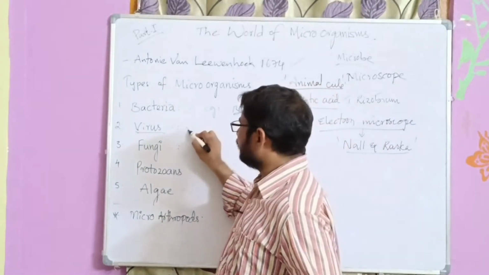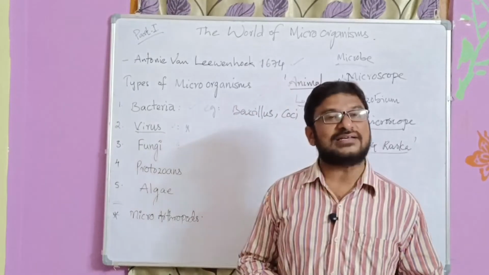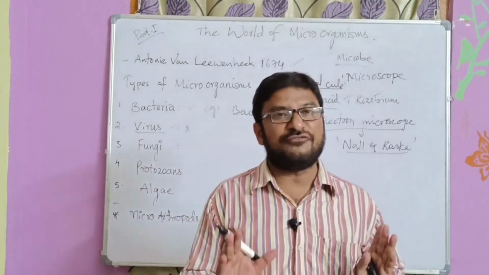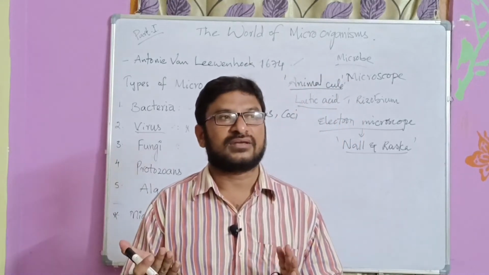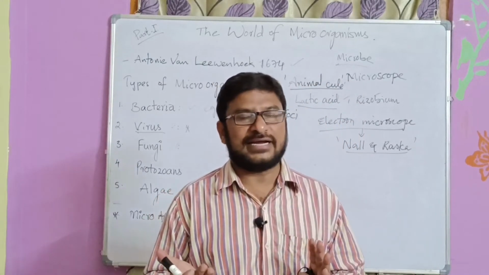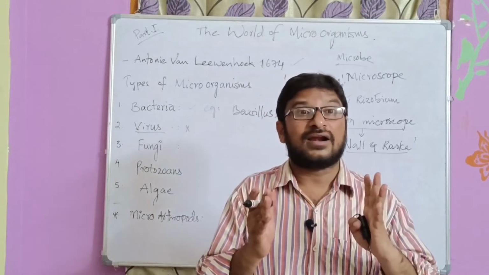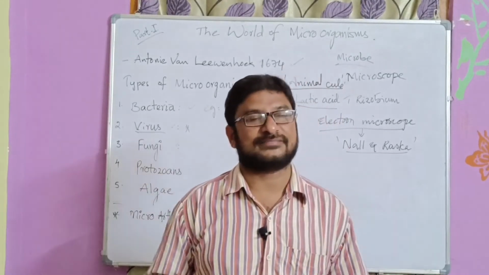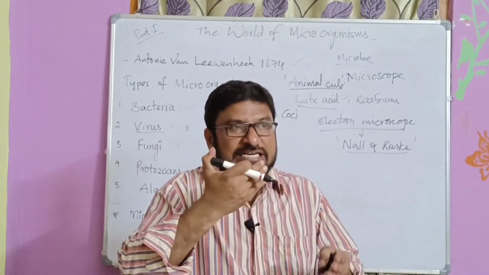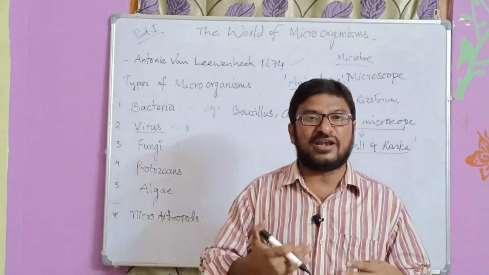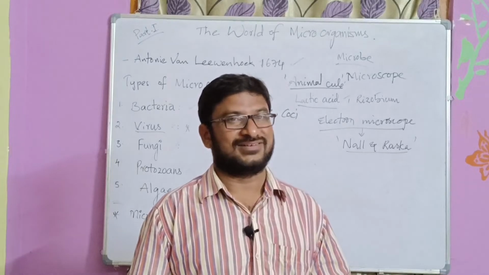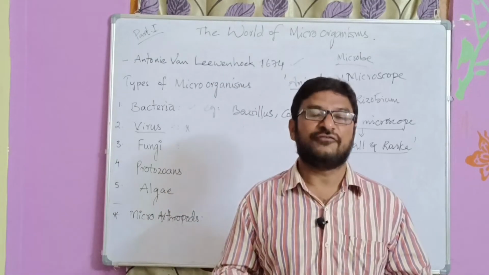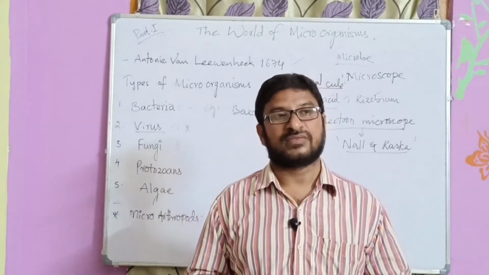Here we have to talk about a great thing about viruses: when they are outside the host cell, they are lifeless. When they are present in any animal or plant's body, they are alive. That is the very important thing when we discuss viruses.